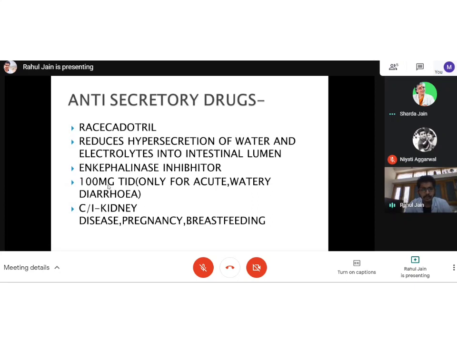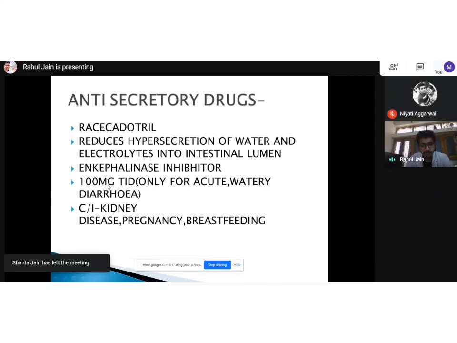But the best is ORS. The ORS will correct the problem fastest. It will even stop the secretion. It will even increase the BP. It will give a person a feeling of well-being, so giving ORS is the first therapy or fluids, and it will help the person the most. The dose for racecadotril is 100 mg 3 times a day, and again it is not given in kidney disease, pregnancy and breastfeeding. Pregnancy and breastfeeding become important here.